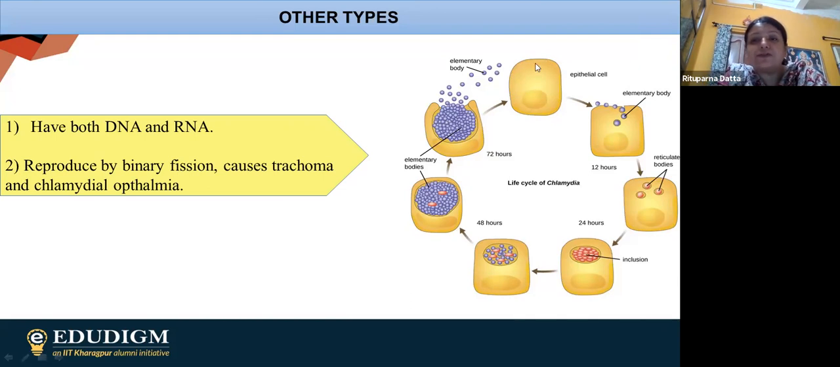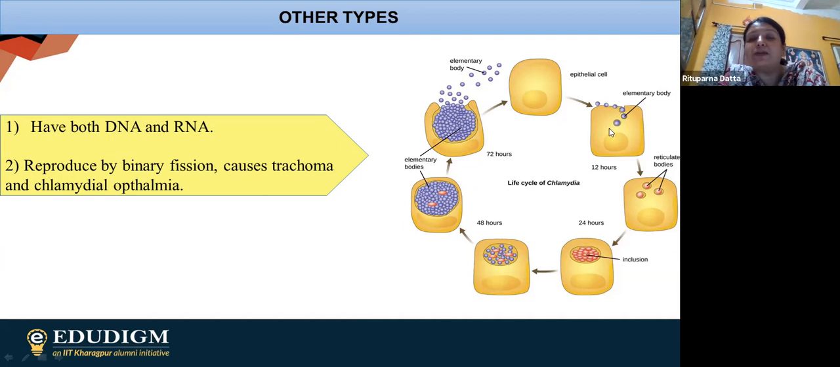So what is happening? First, we have this cell, which is a cell of our body. The chlamydia enters into our body. Then they form a particular body known as the reticulate body. A bunch of reticulate bodies are produced within 24 hours, and they make this inclusion. Finally, after 48 hours, they produce another thing from them, known as the elementary body.